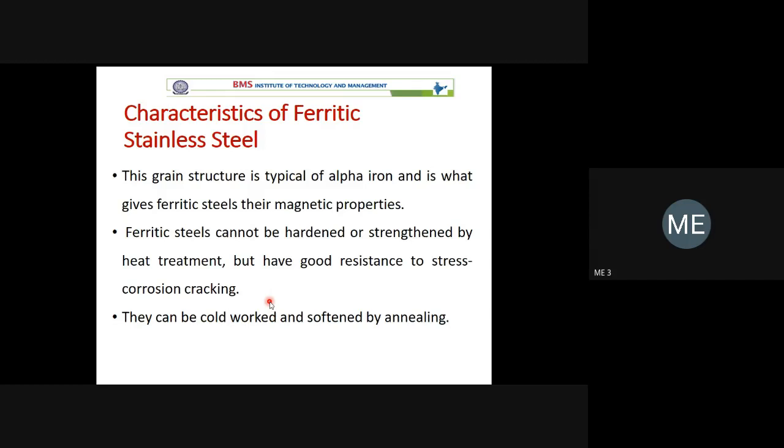Annealing is one more heat treatment process, and there is one more, cold working. Cold working, don't think that you are keeping the metal in the freezer. In forging, you heat the material and forge it. If you work the material below the recrystallization temperature, it is referred to as cold working.